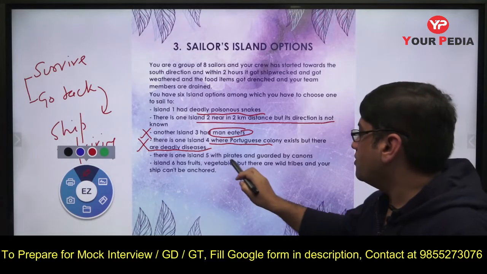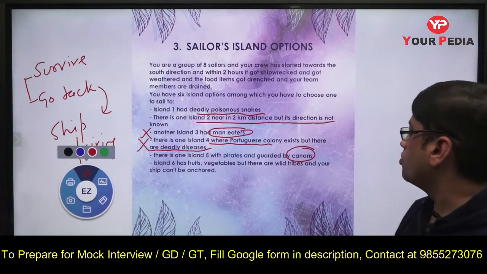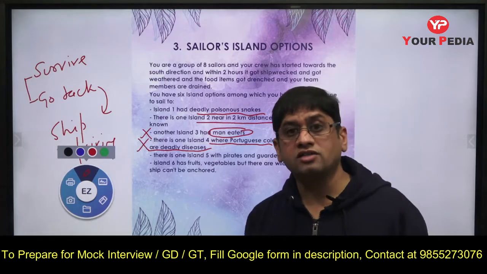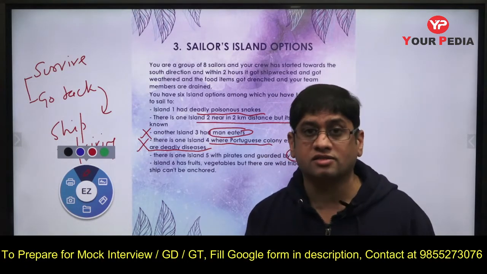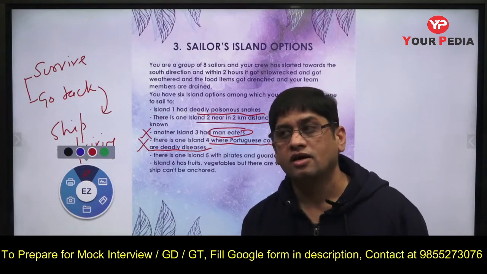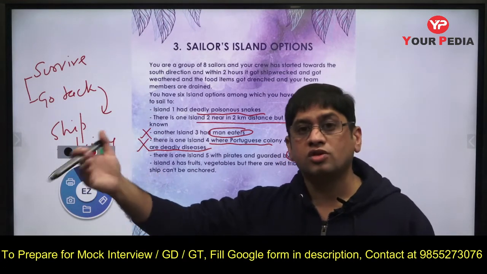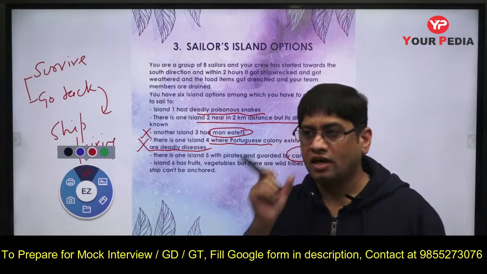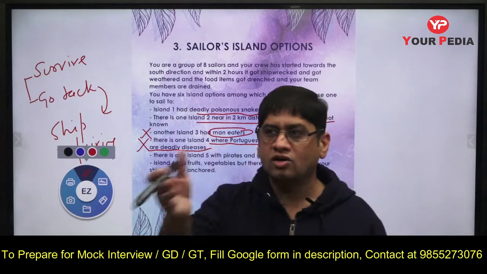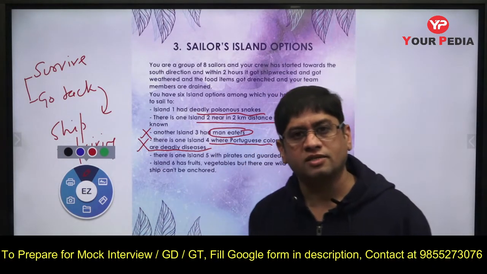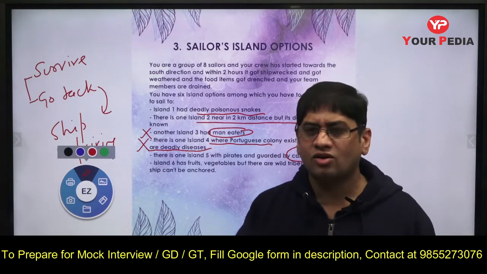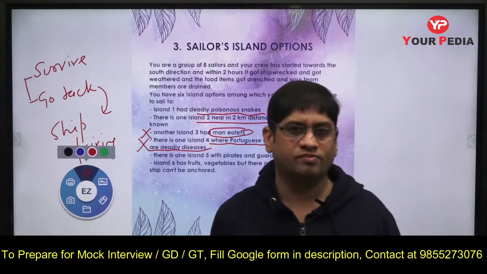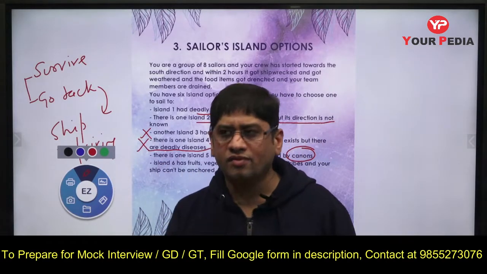Now 5 is pirates and guarded with cannon, तोप. तो कैनन चला देगा, गोली मार देगा मेरे को. Don't assume that. Pirates are not going to kill. They are not terrorists. There is a difference between pirates and terrorists. Pirates are samudri lutere. They are going to loot you. They are basically looting the people. That's it. They have the guns and everything for their protection and to threaten you, but they are not going to kill you. Killing will not help them. If they kill you they will be in trouble, they will not have benefits.